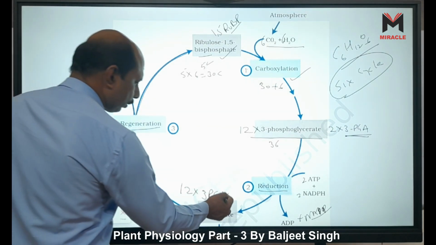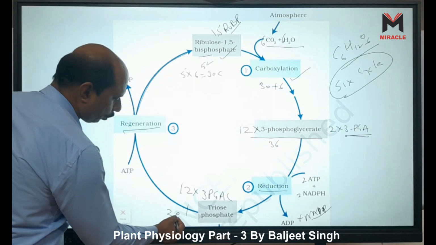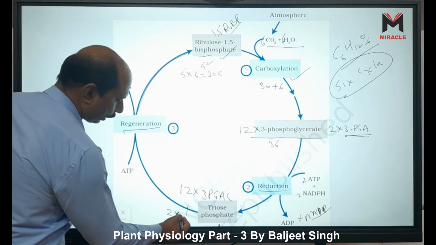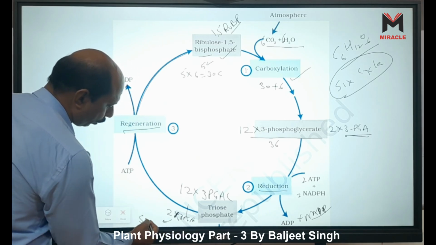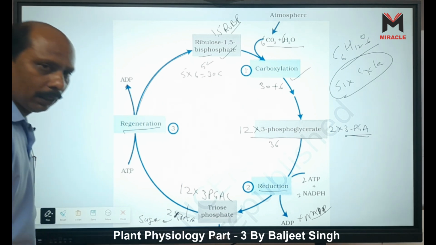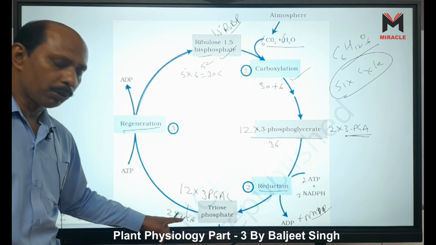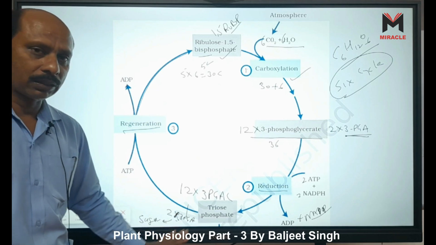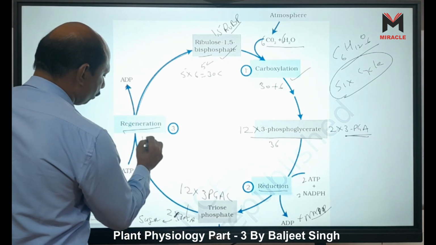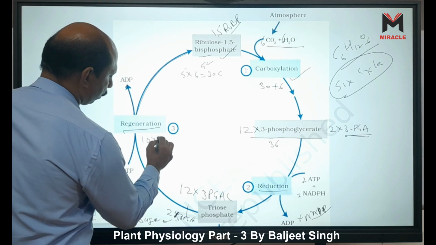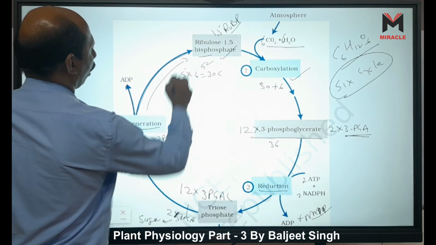In 12 PGAL, 2 mole of 3-PGA is used in the formation of sugar, right? 3-PGA is a 3 carbon molecule. If 2 mole is used, it becomes 6 carbon. And the remaining 10 into 3-PGAL are used in the formation of how many?